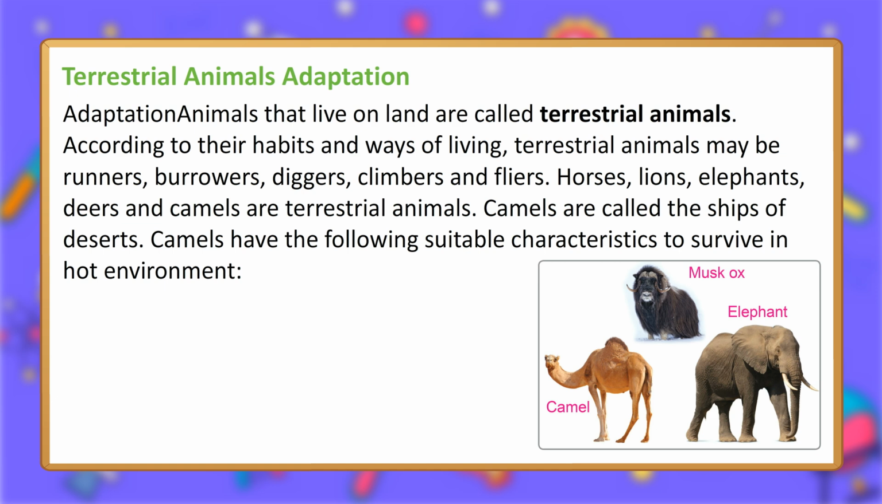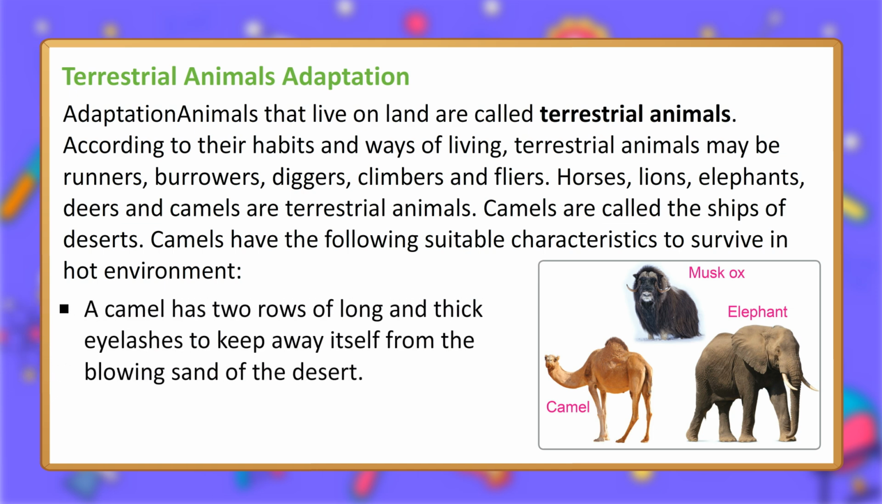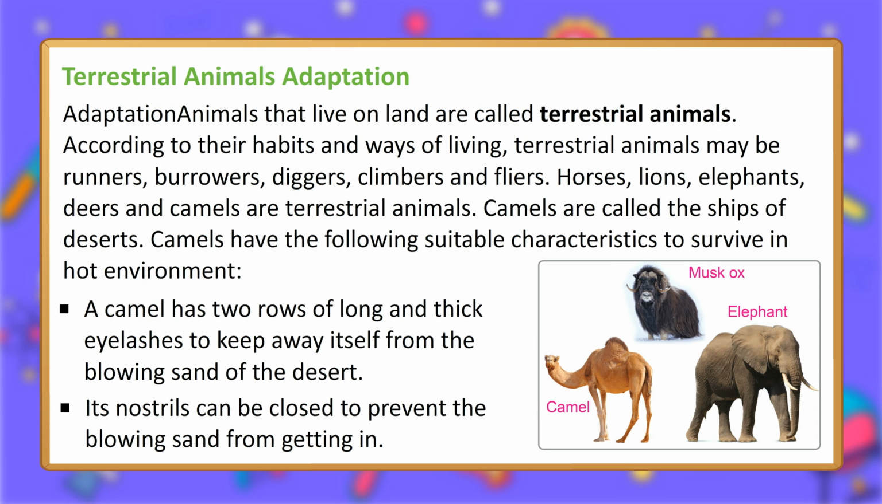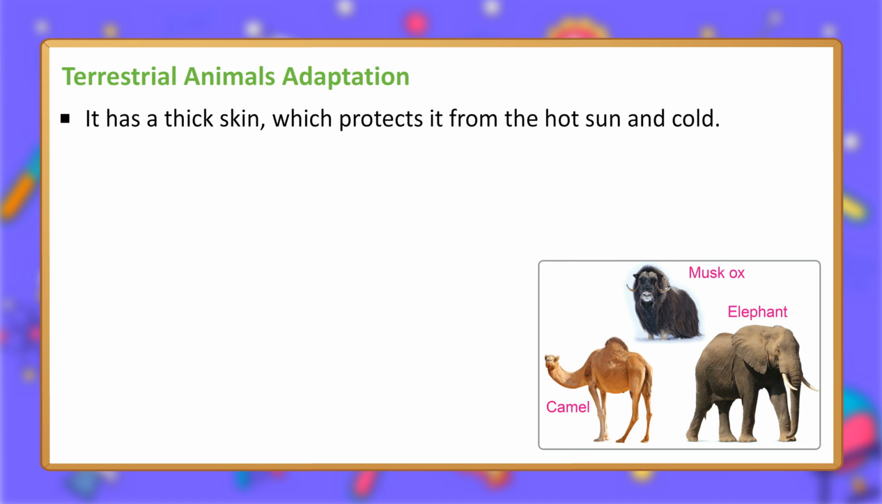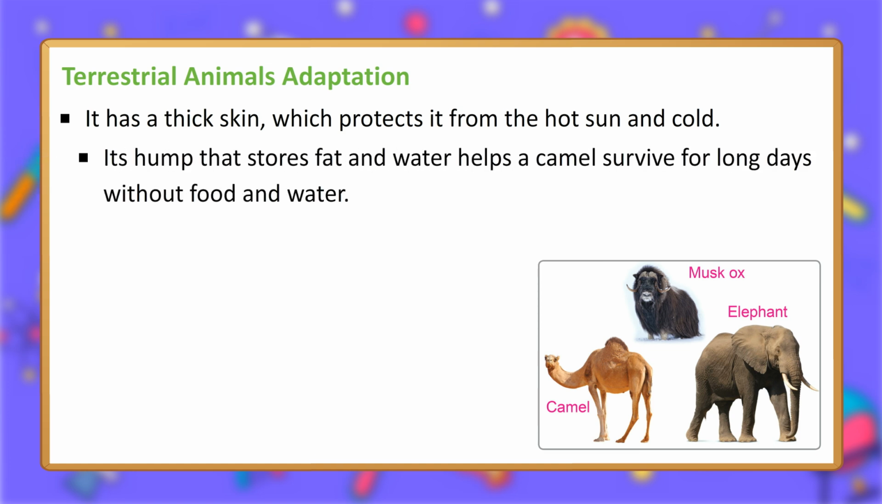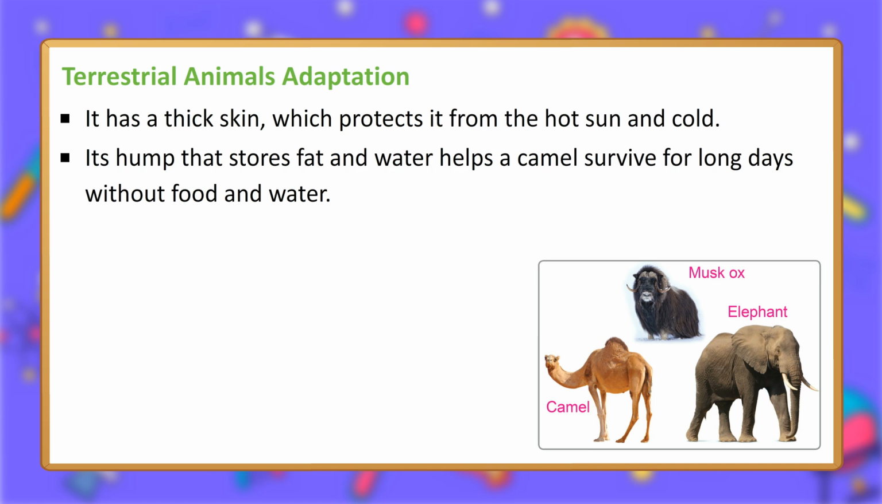Camels are called the ships of deserts. Camels have the following suitable characteristics to survive in a hot environment. A camel has 2 rows of long and thick eyelashes to keep away the blowing sand of the desert. Its nostrils can be closed to prevent the blowing sand from getting in. It has a thick skin, which protects it from the hot sun and cold. Its hump stores fat and water, which helps a camel survive for long days without food and water.